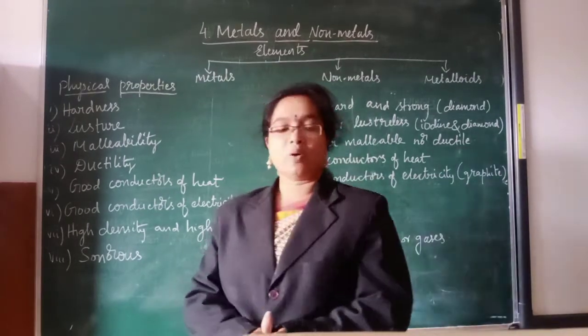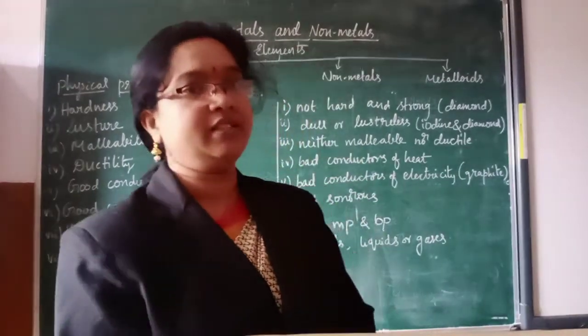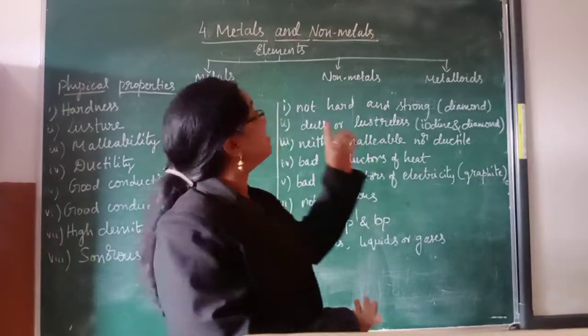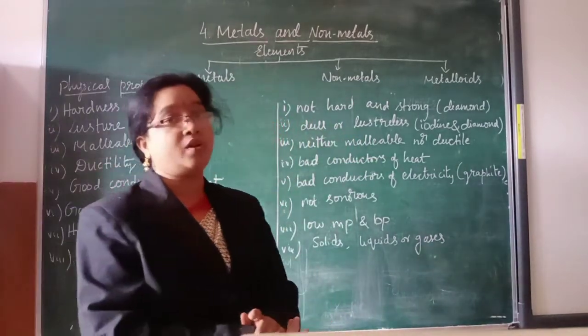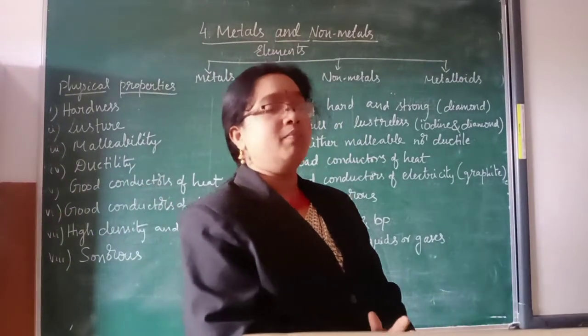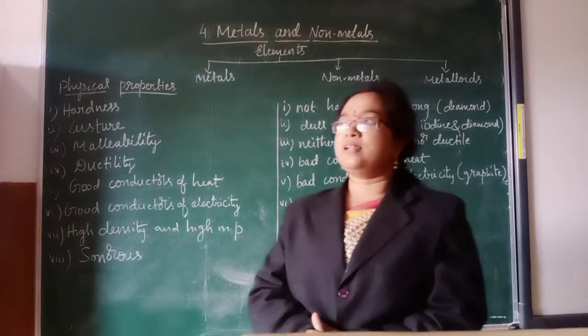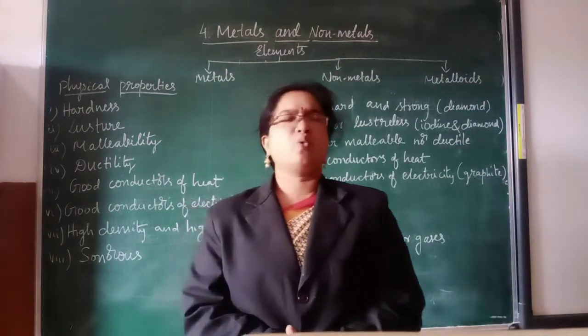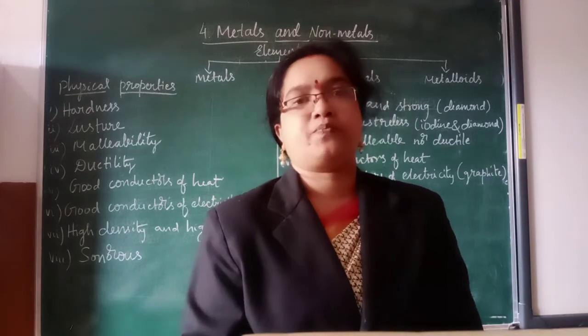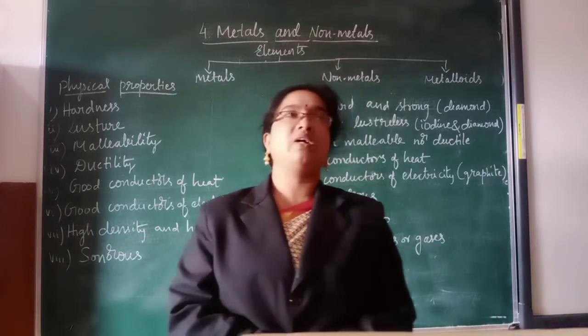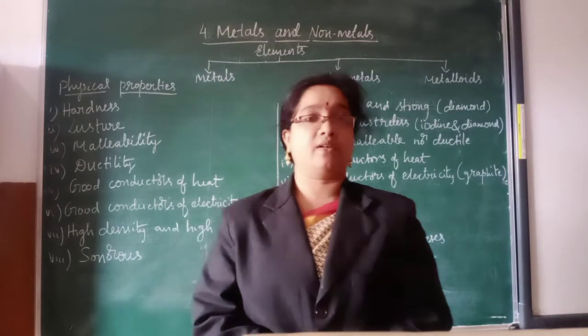So here, now I am going to start the fourth chapter, that is metals and non-metals. So here, what are metals and non-metals? Generally, there are so many elements around us. Up to now, around 118 elements have been discovered.